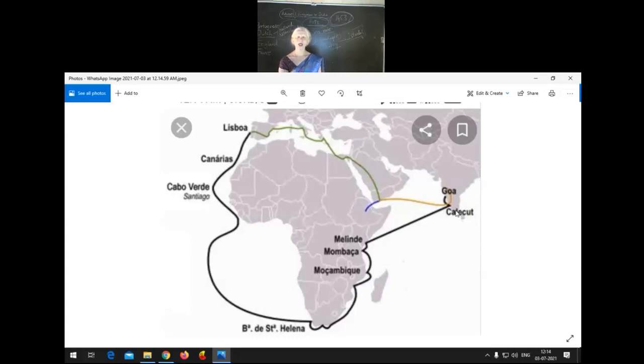So two questions we have discussed so far. How did the trade take place between India and Europe during the Middle Ages? That is one question. And the second question is, what are the causes for the discovery of the sea route to India? Once we have the points on the screen, you will get a clear picture.